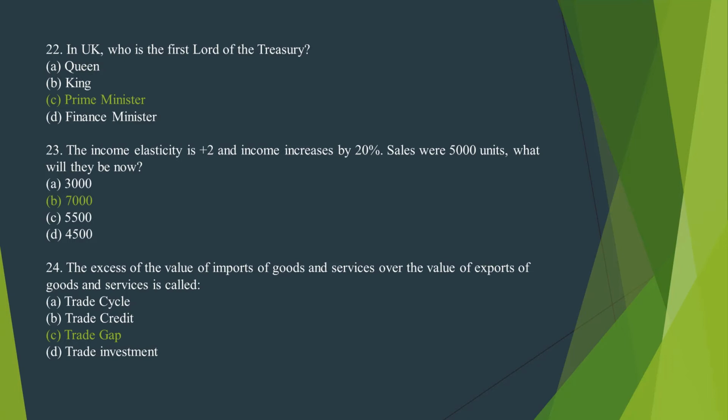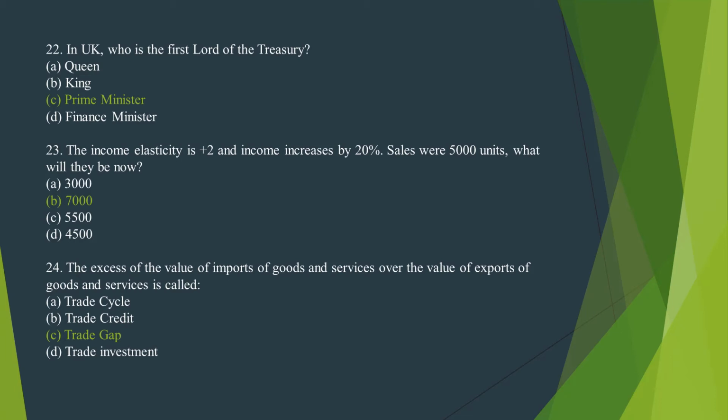Number 23. The income elasticity is positive 2. An income increased by 20%. Sale were 5,000 units. What will they be now? The correct option is option B, 7,000.